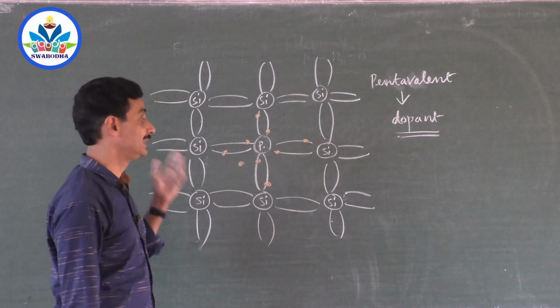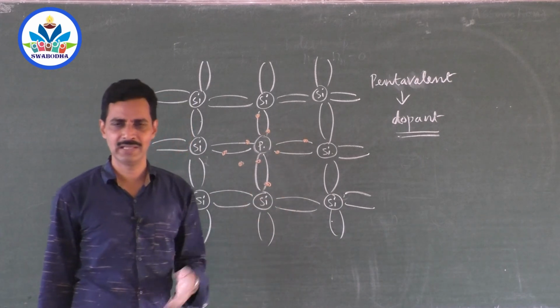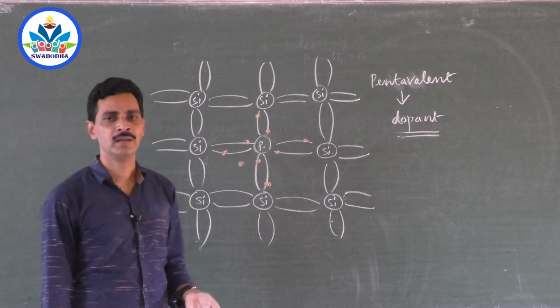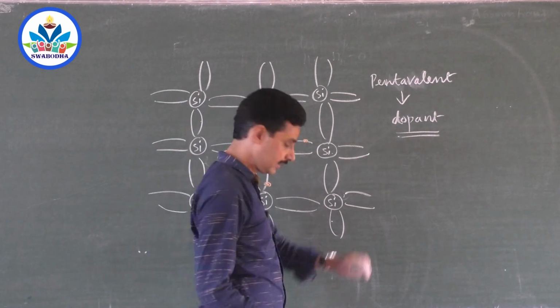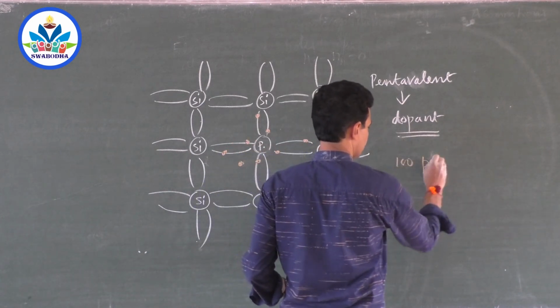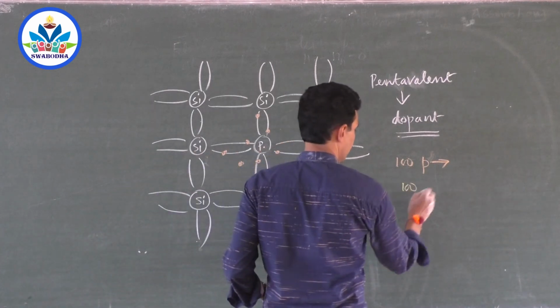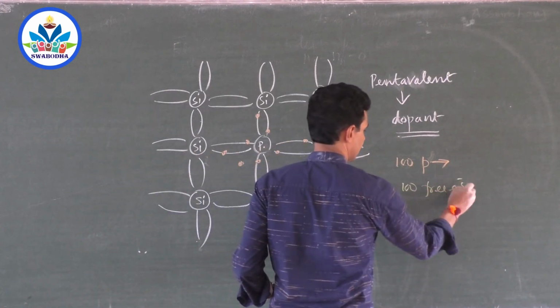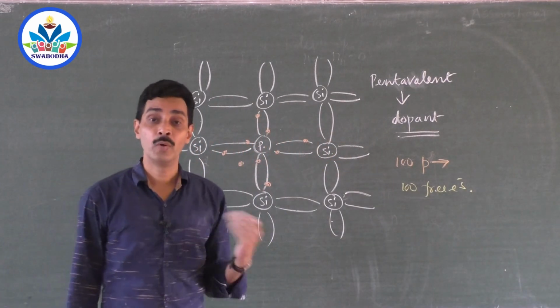Now suppose in this silicon material, simply for your convenience, I have added 100 phosphorus atoms. Let us see like that. If 100 phosphorus atoms are added, then 100 free electrons will be created. Am I right? 100 free electrons. Sir, whether some holes are created?